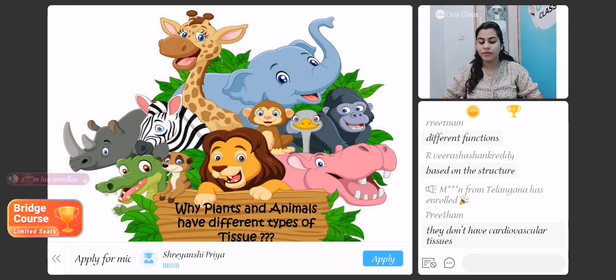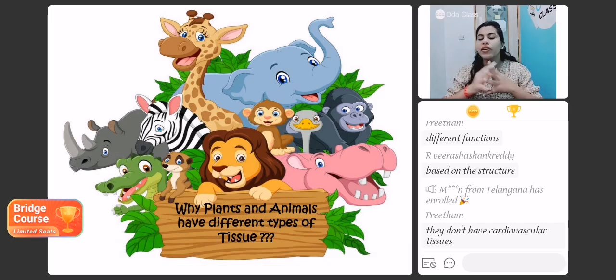It depends on their habitats, and it depends on their food also, because plants take food from the soil, but animals eat other animals. Very good, Shriyanshi. Thanks for your answer. Well done. Okay, so students, very good. All of you have answered it really nicely.